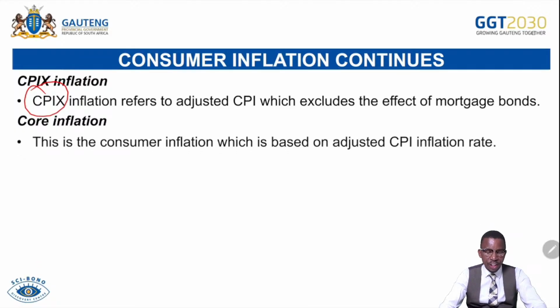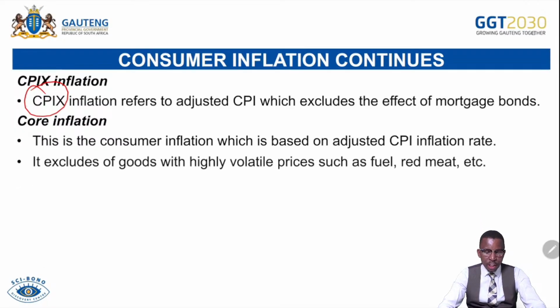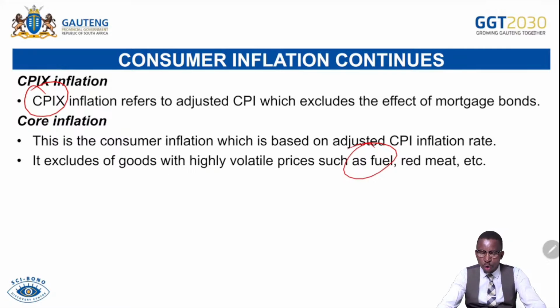The core inflation. If we talk of the core inflation, we refer to the inflation that excludes goods and services with highly volatile prices. If we talk about volatility, we refer to prices that are inconsistent. They can increase or decrease anytime, so we say they are volatile. So it excludes goods with highly volatile prices such as fuel. We know that fuel changes every month, on a monthly basis. And then the price of red meat can change on a daily basis because there is a scale that is used in there.